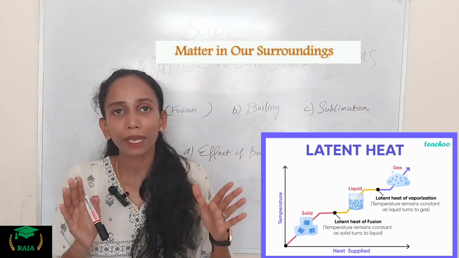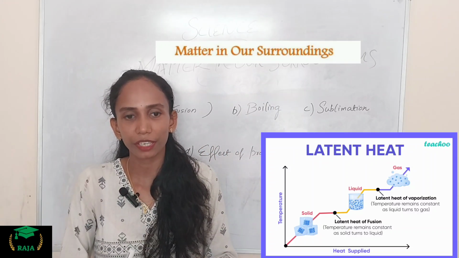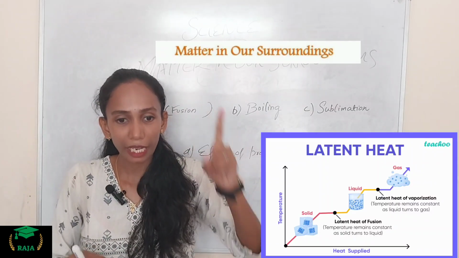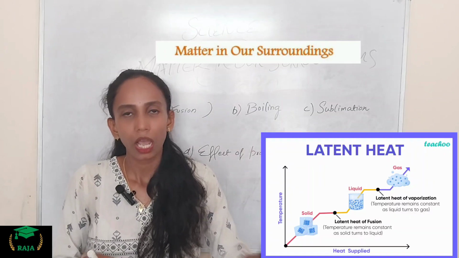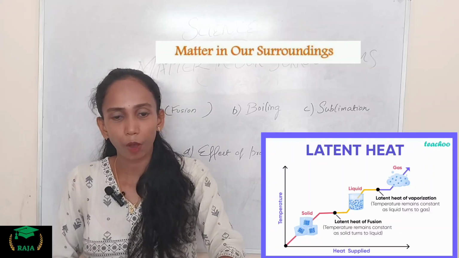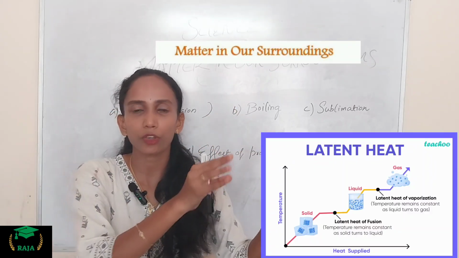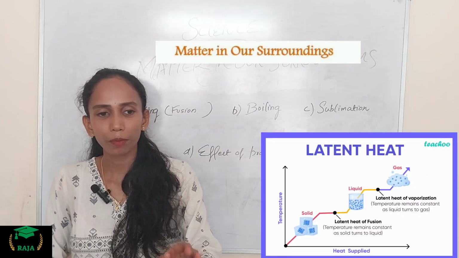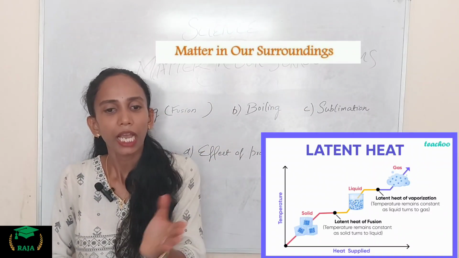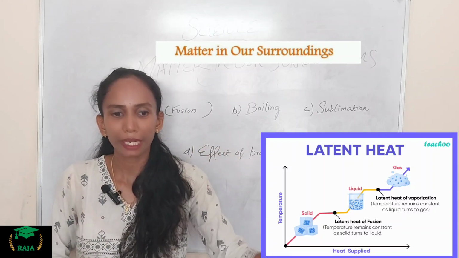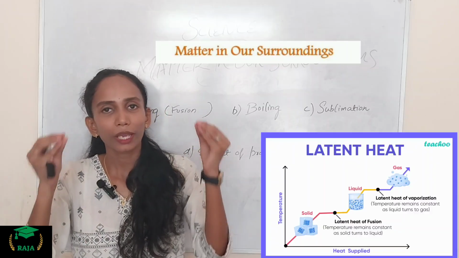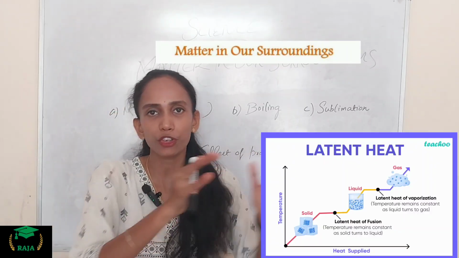Okay, so next the point is latent heat of fusion. What do you mean by the latent heat of fusion? You just look at the picture here. The amount of heat energy which is required to change 1 kilogram of solid into liquid at atmospheric pressure, at its melting point, we call the latent heat of fusion. Okay, I will repeat once more. The amount of heat energy required to change 1 kilogram of solid into liquid at its melting point, at atmospheric pressure, we call the latent heat of fusion here.